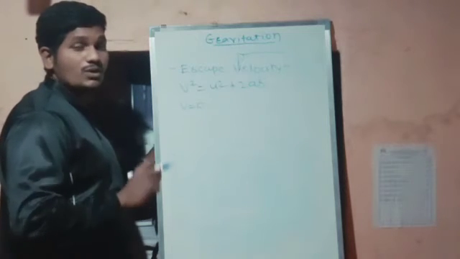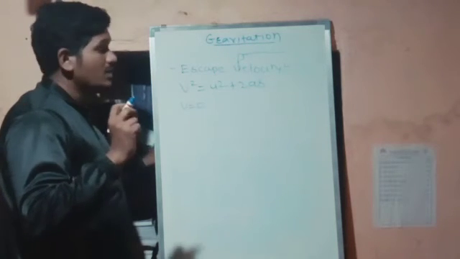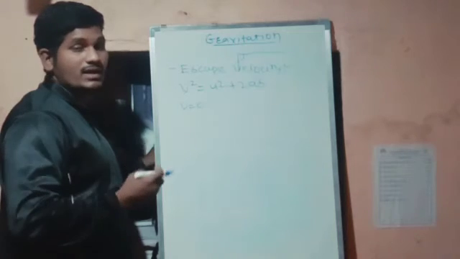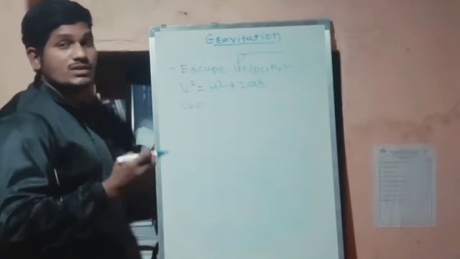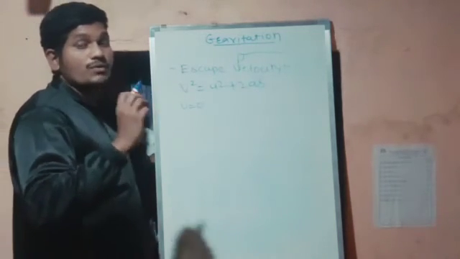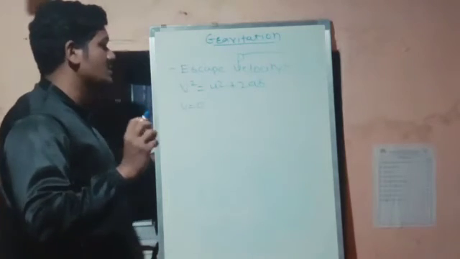Why will v be 0? Because the final velocity is uncountable, or the final velocity is used to get free from the Earth's gravitational force.